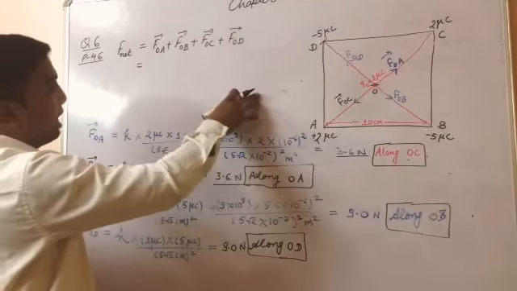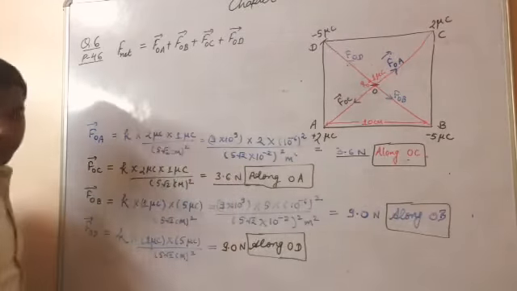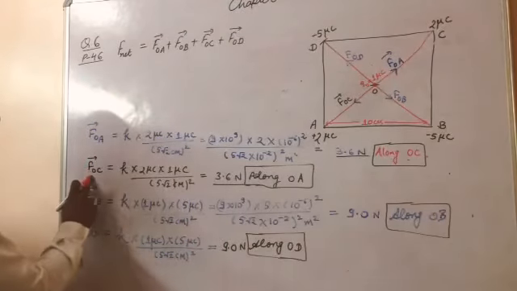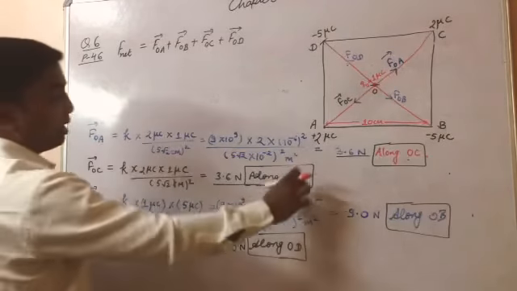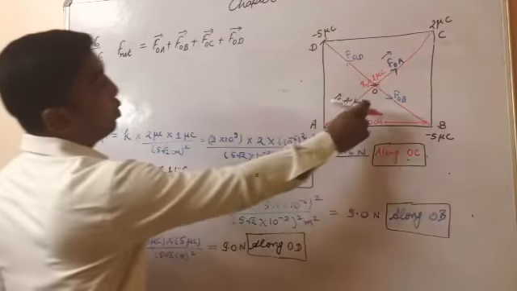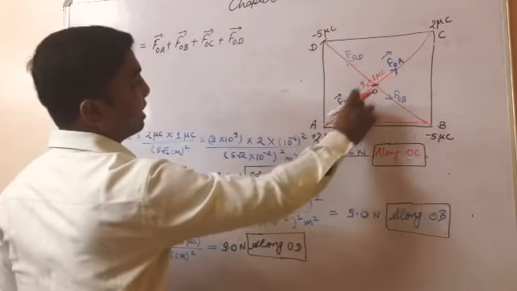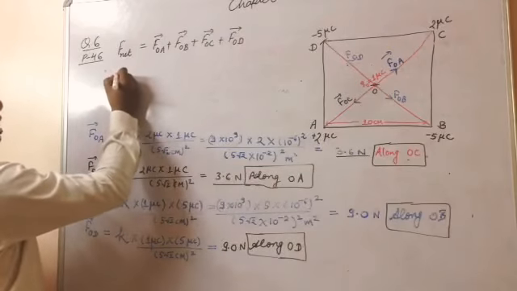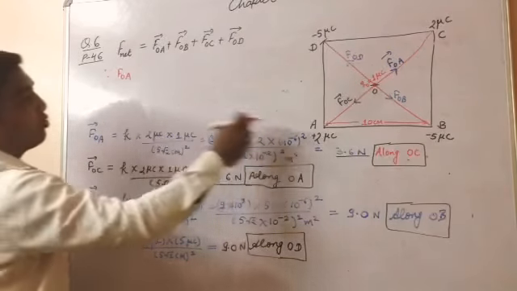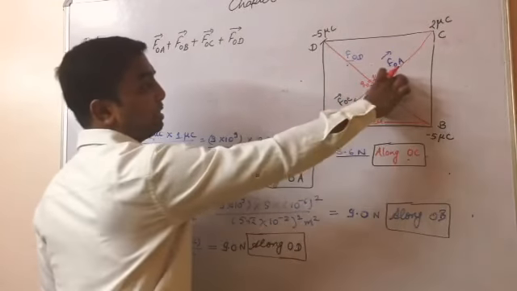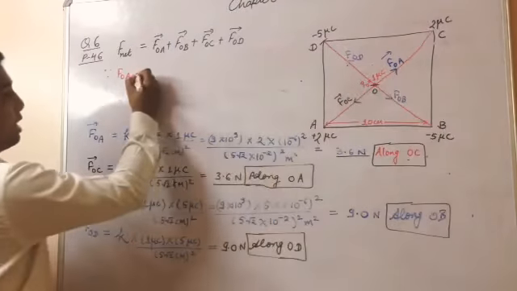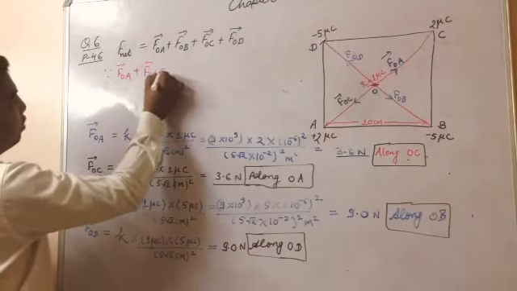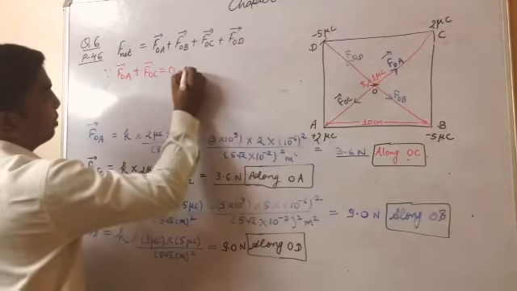On adding, how can we add all these forces? What is known to us: OA is acting in this direction, OC is acting in this direction, and these are equal in magnitude. So FOA plus FOC is 0.